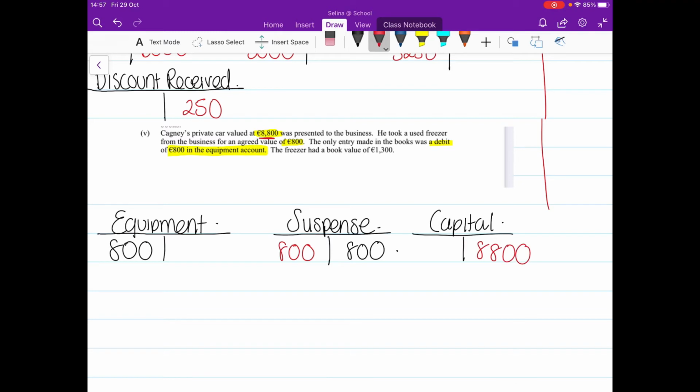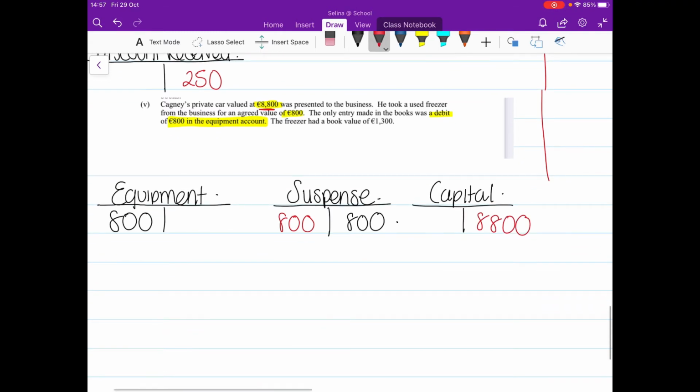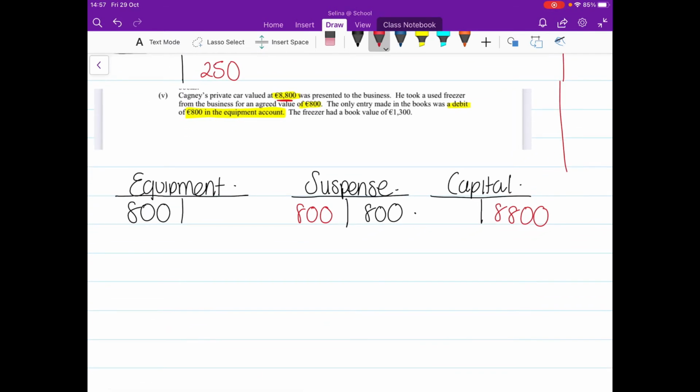Capital is always on the credit side. Okay, so he's introducing his motor vehicle to the business. Now, this is a grocer, as I said, so motor vehicle is an asset. So I'm going to open up the motor vehicles account, and that is an asset of €8,800 being added to the business.